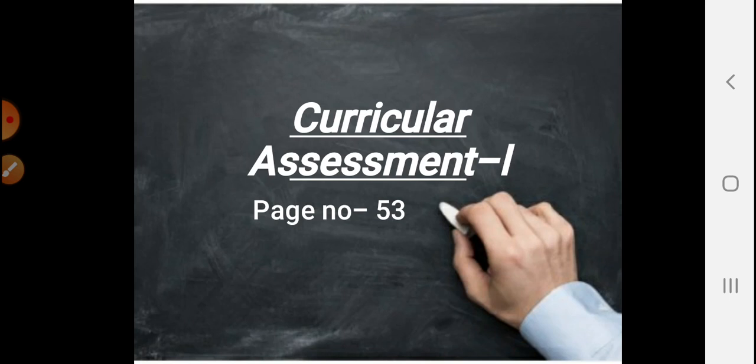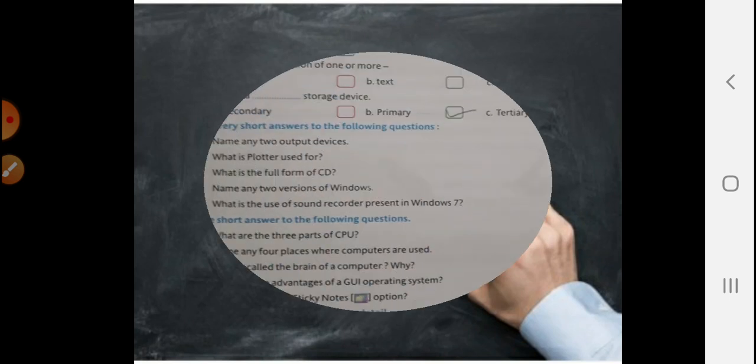So today we are going to do our C part, which is give short answers to the following questions. You can open page number 53 in your book, and take out your notebook. So let's start. Our first question is, what are the three parts of CPU? Actually, this is revision. Curricular assessment is the revision of all the chapters we have completed. We have completed 3 chapters now.